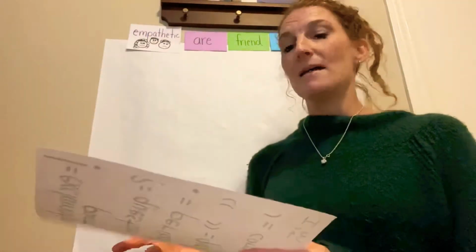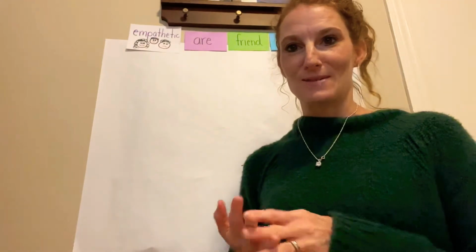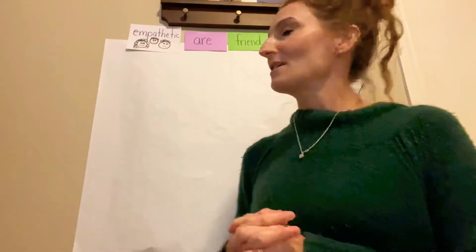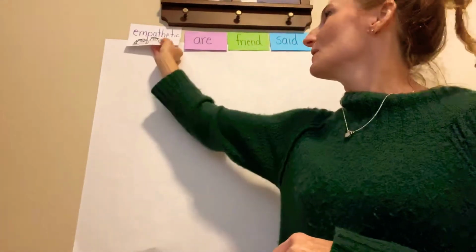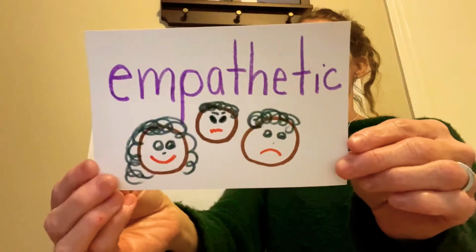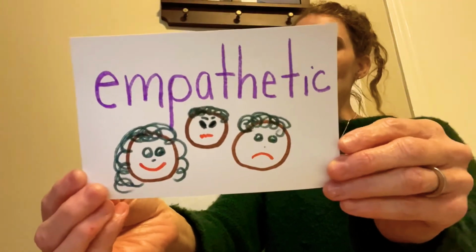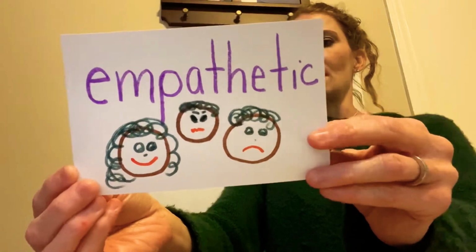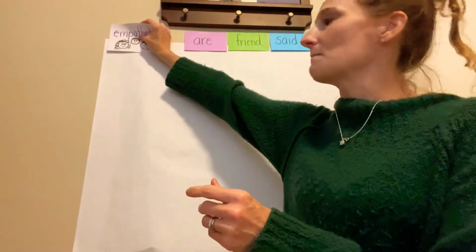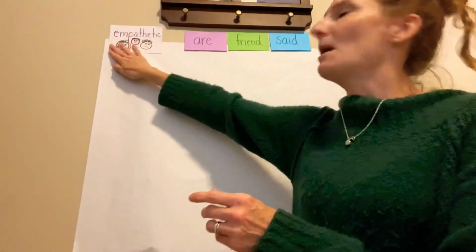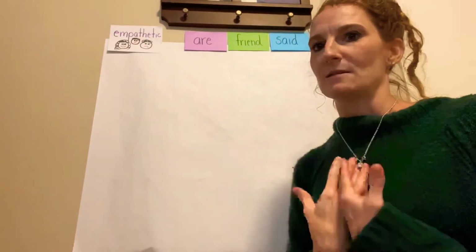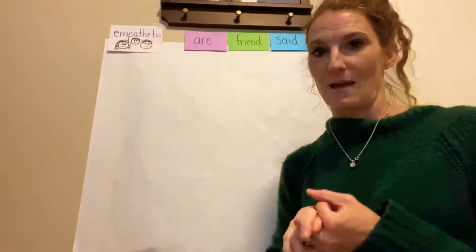So today, in my message, there are quite a few punctuation marks. So I want you to be on the lookout for those. I also want you to be on the lookout for some really nice words. And the first one is a juicy word. It's empathetic. Say it. Empathetic. And that means you understand how others are feeling. So you know if they're happy, they're sad, they're mad, and you might change the way that you treat them based on that. You might give them a hug if they're feeling sad, or if they're mad, you might give them space. You kind of respond based on how they're feeling, and that's somebody who's empathetic,